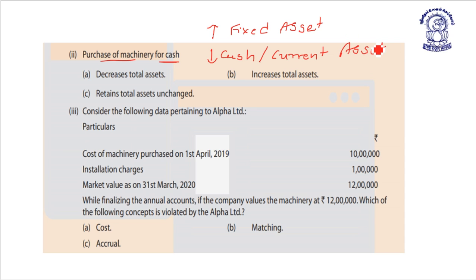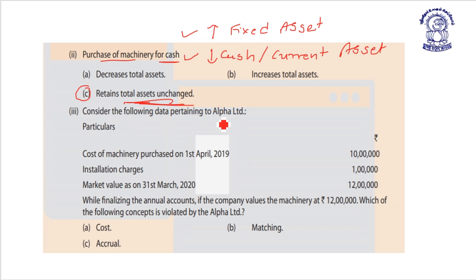So one increase in the fixed asset and decrease in the current asset. So total asset should be unchanged. So correct answer is answer C.